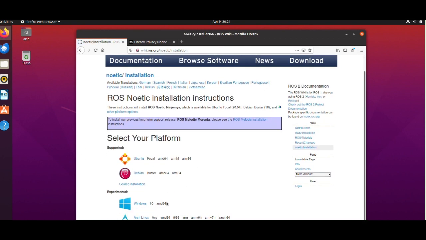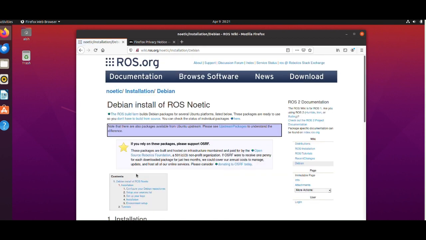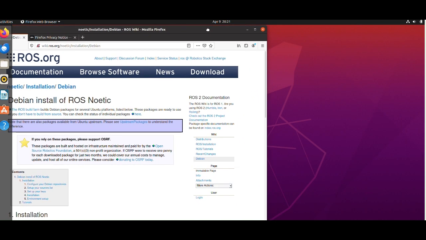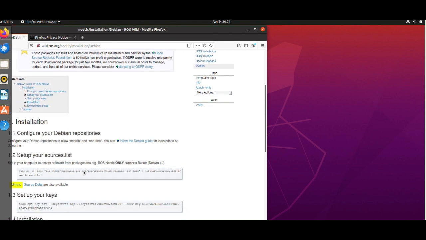You can see here they gave us the instruction to select our platform. We are going to select Debian, and these are the instructions that we have to follow to install ROS Noetic. I'm going to use this document for our installation.